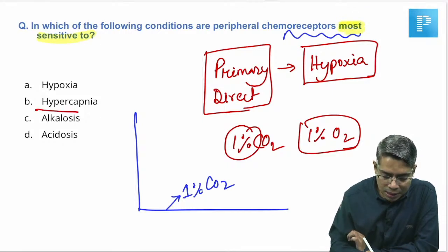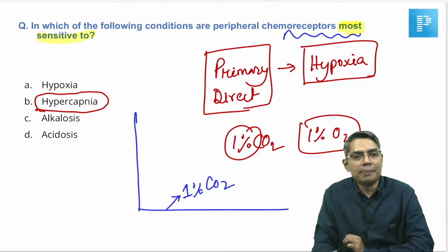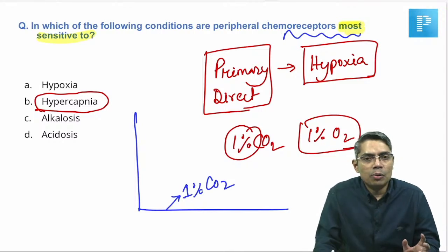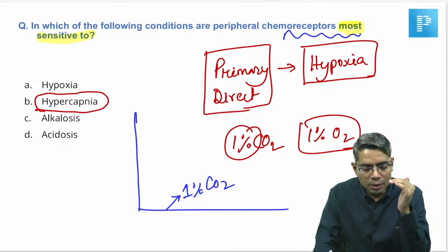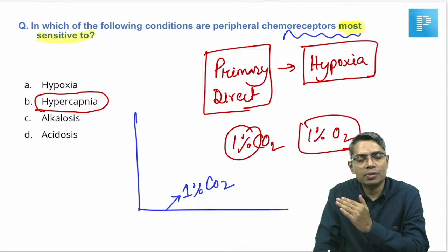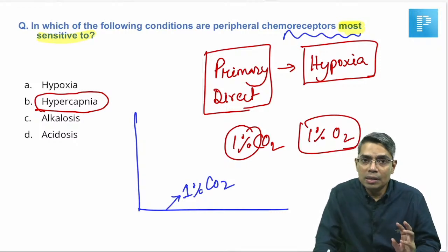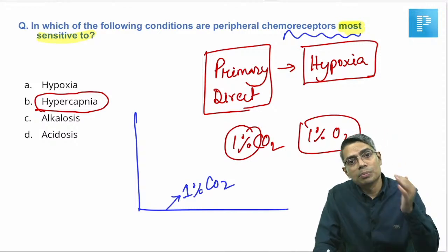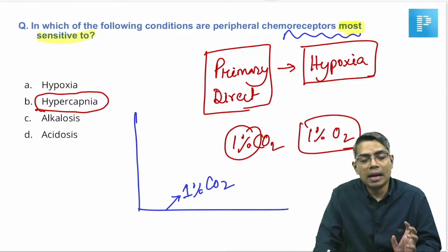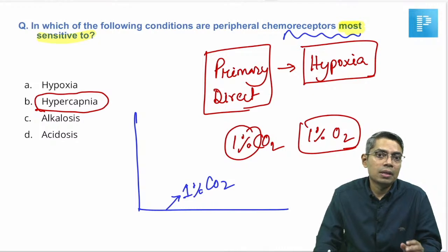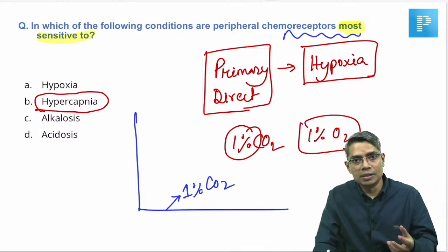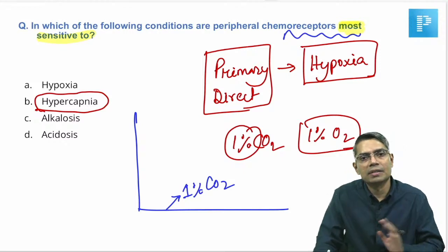Most sensitive means the answer will be hypercapnia, because it is clearly written in the book that if you produce more and more hypoxia, decreasing the partial pressure of oxygen from 100 millimeter of mercury, initially the peripheral chemoreceptor is not going to be stimulated. It will be stimulated only when the partial pressure of oxygen is below 60 millimeter of mercury. That means it is not very sensitive to hypoxia, but even if you change the carbon dioxide percentage in your arterial blood a little bit, even 1%, it will lead to a huge increase in ventilation.